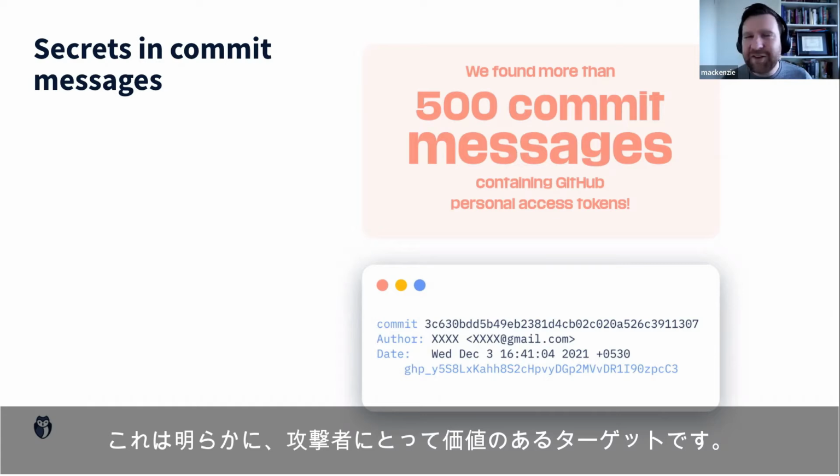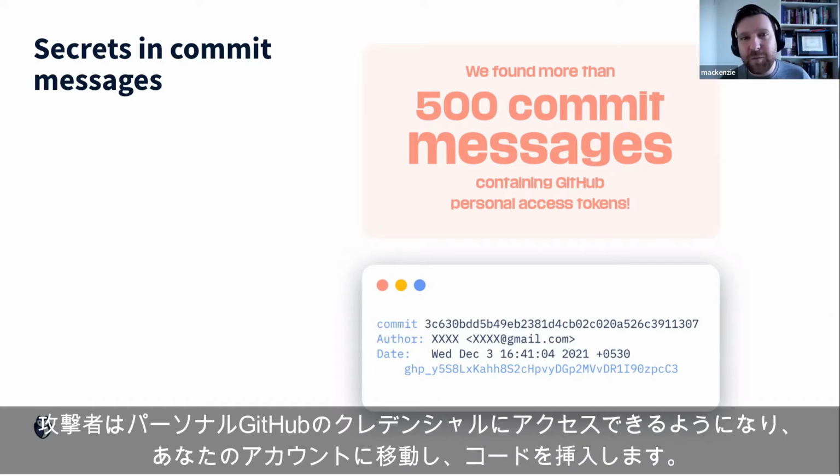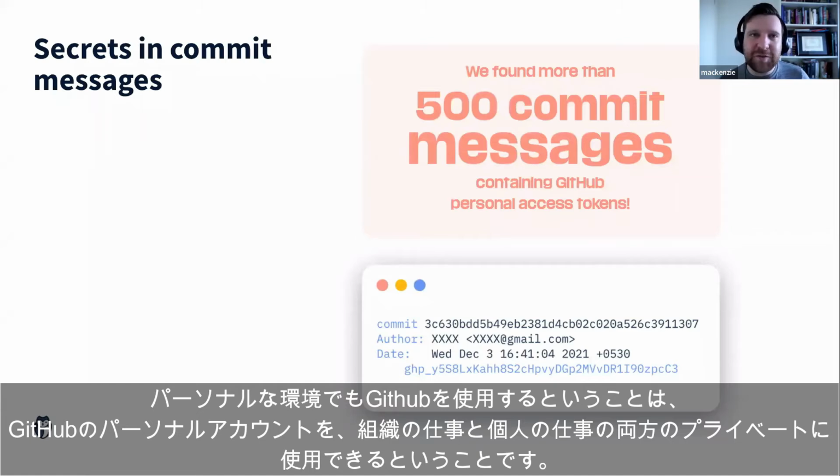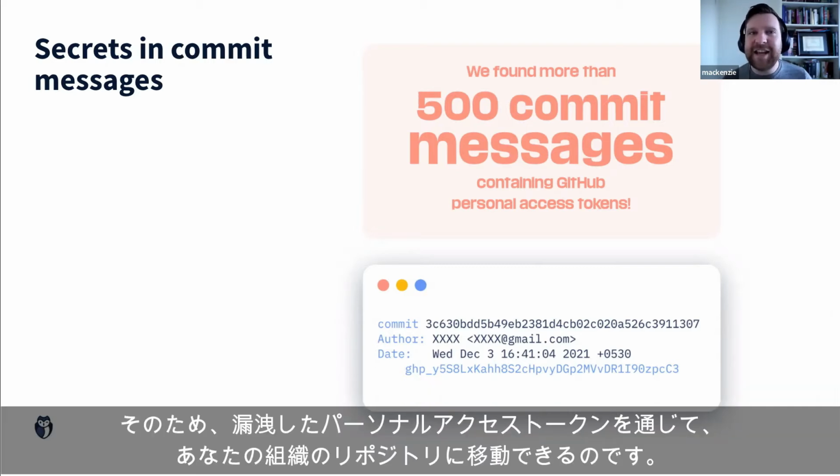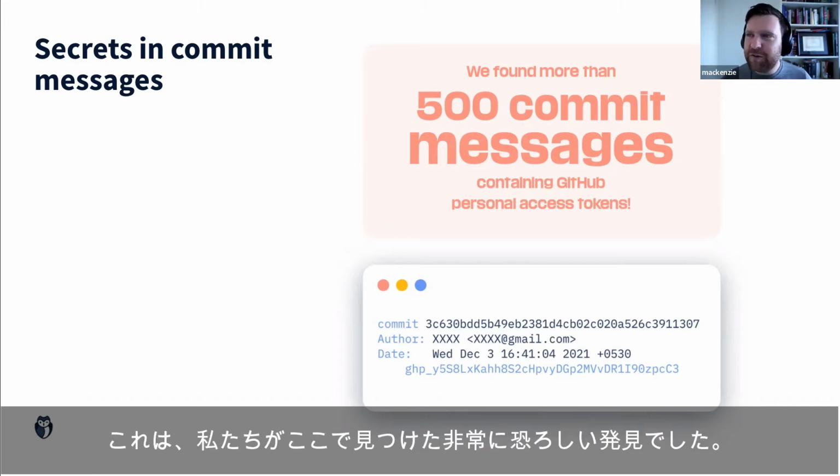And this is obviously a high value target for attackers. If attackers can gain access to your personal GitHub credential, then they can move into your account, they can inject code. And because you can use a personal account on GitHub for both your organization's work and your personal work, an attacker can move into your organization's repositories through you leaking your personal access token. So this was quite a scary discovery that we found here.